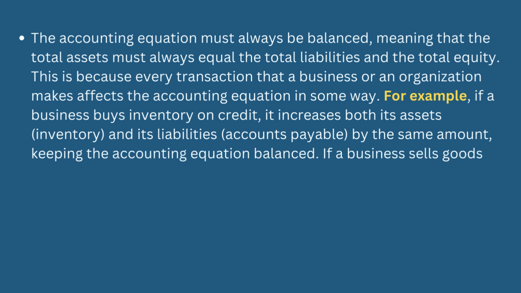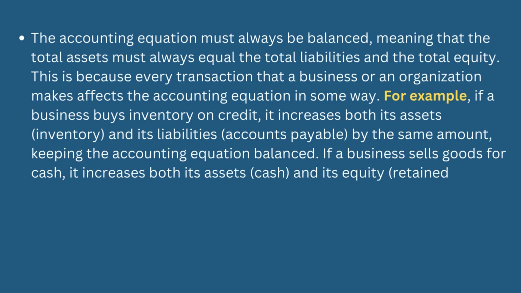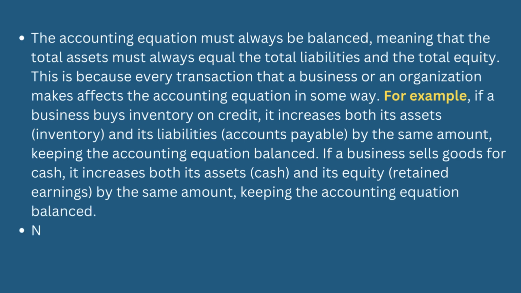If a business sells goods for cash, it increases both its assets, cash, and its equity, retained earnings, by the same amount, keeping the accounting equation balanced.